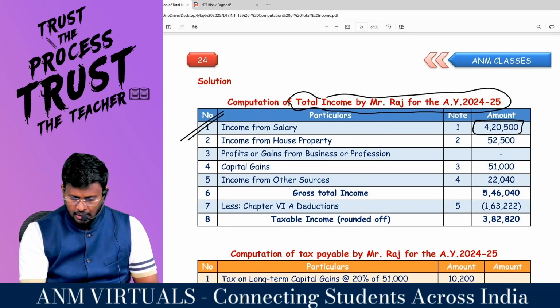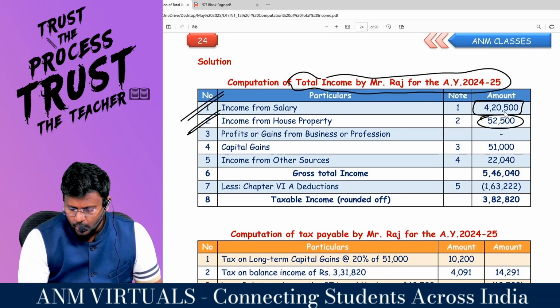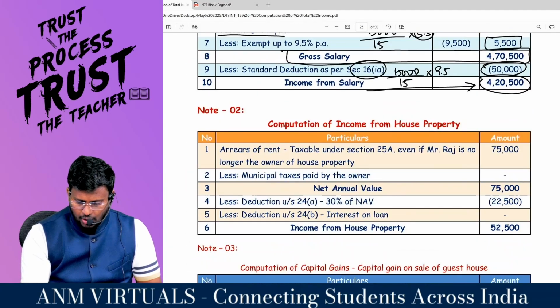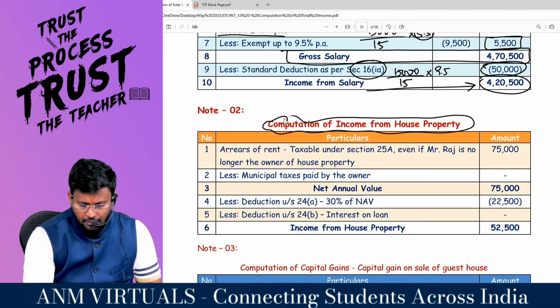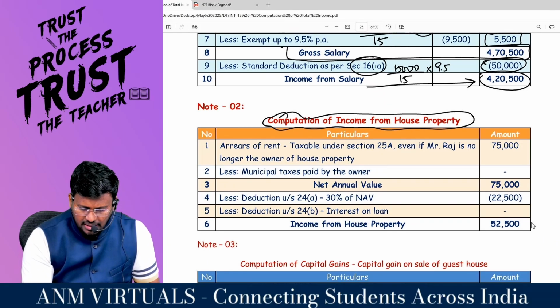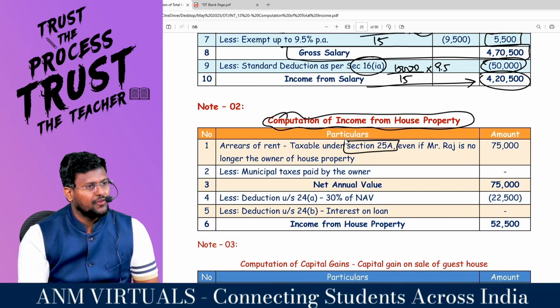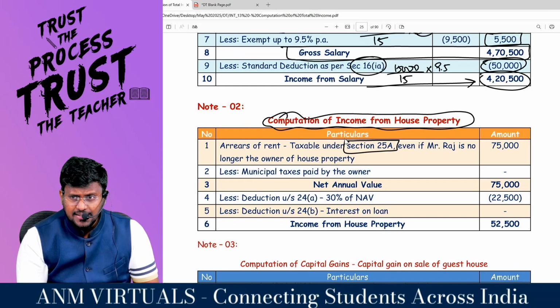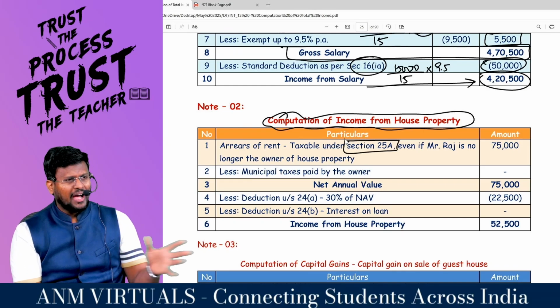Comfortable? Having done income from salary, I'm calculating the second head. Be with me and give me the figures. Computation of income from house property. Arrears of rent. There is one section called section 25A, which has the concept of arrears of rent.